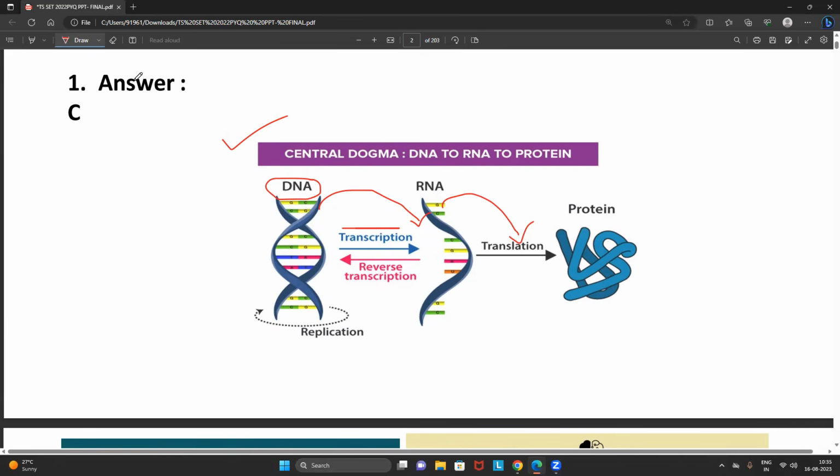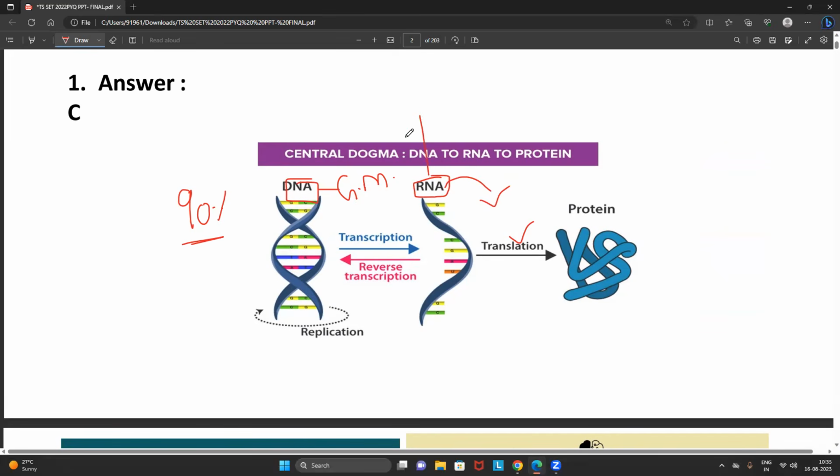A protein. That also we know very well. We also know very well that 90% of all organisms have DNA as their genetic material. That is the reason most organisms synthesize RNA from the DNA. Finally, RNA gives rise to the protein.